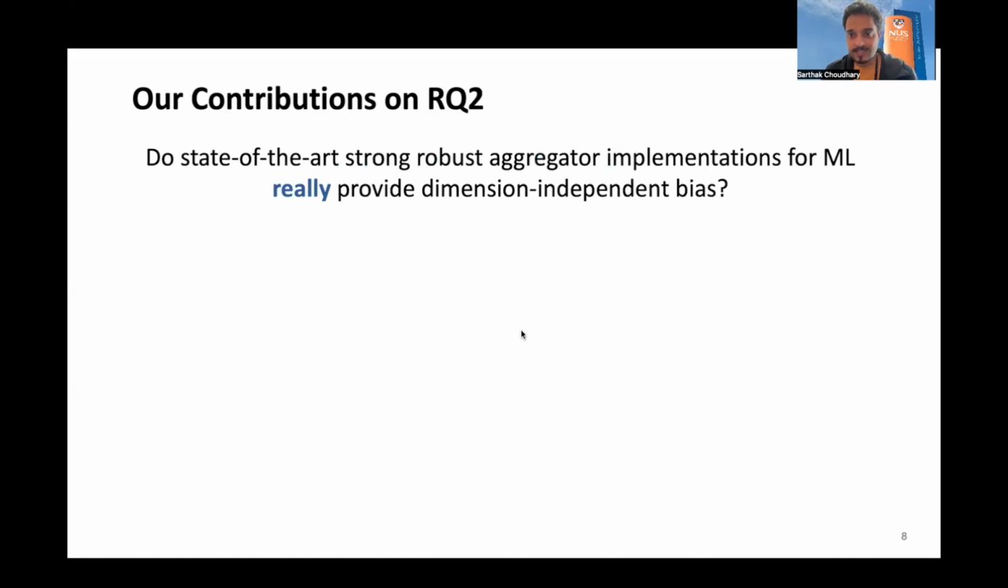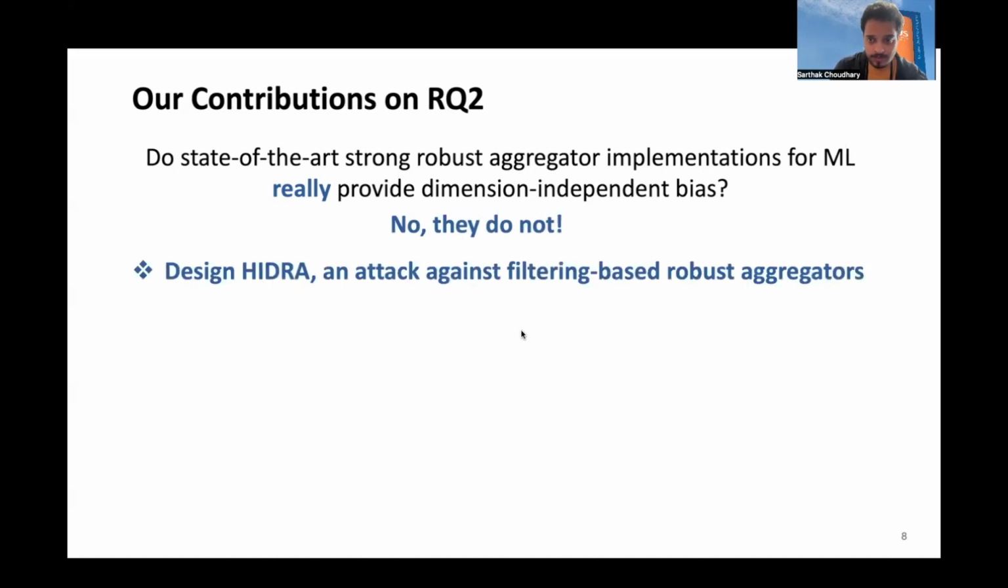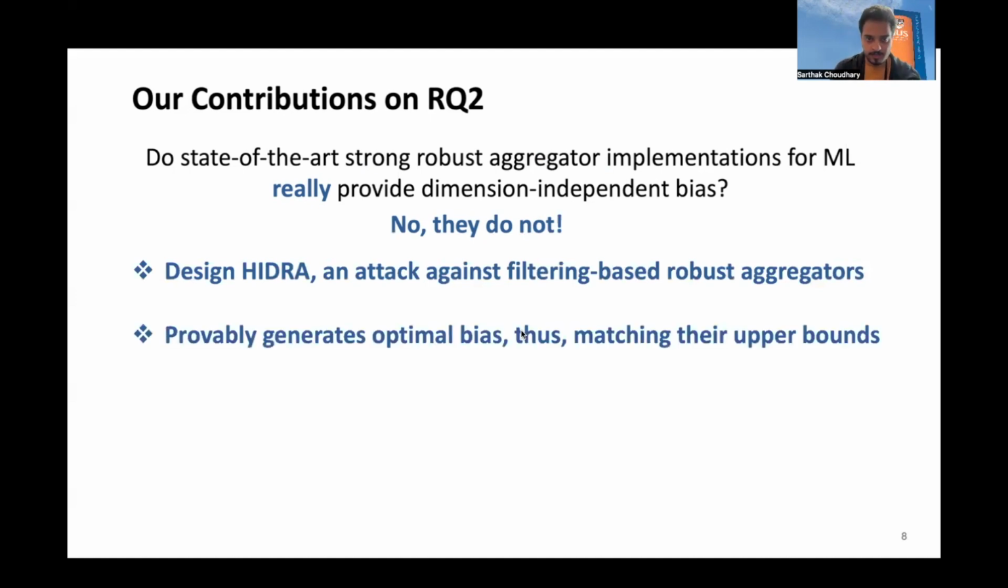Now, addressing our second research question, which is, do the practical implementations really provide dimension independent bias? We find that they do not. To prove that they do not, we design a new attack called Hydra against filtering-based robust aggregators. Hydra provably generates optimal bias, and thus shows that the analysis of these filtering-based robust aggregators is tight. So it matches their upper bounds.